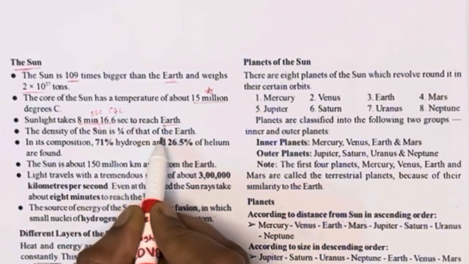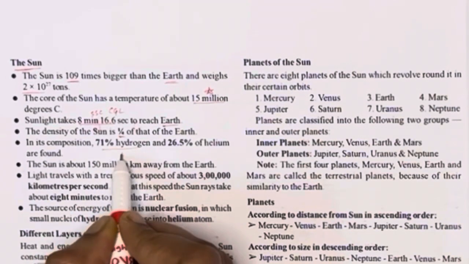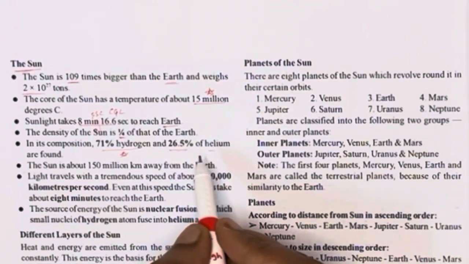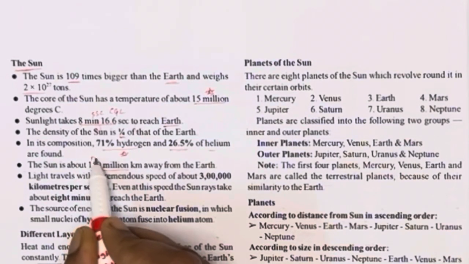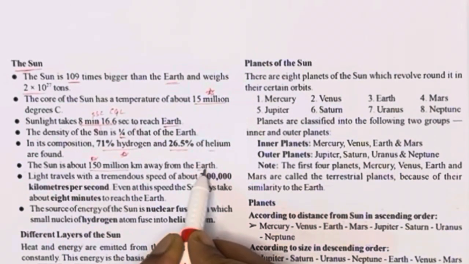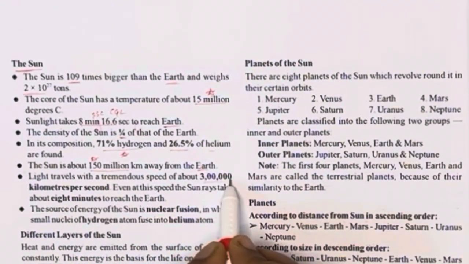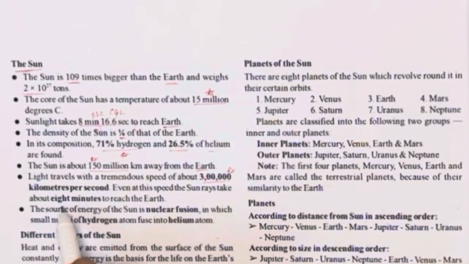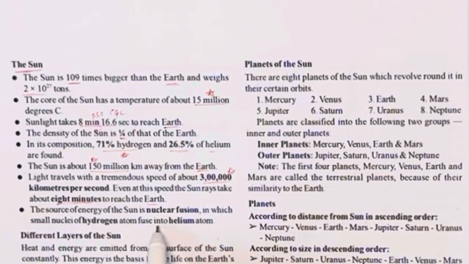The sun mostly contains 71% hydrogen and 26.5% helium. The sun is about 150 million kilometers away from the earth. Light travels with a tremendous speed of about 3 lakh kilometers per second, and it takes about 8 minutes to reach earth. The source of energy of the sun is nuclear fusion. Nuclear fusion is also important.